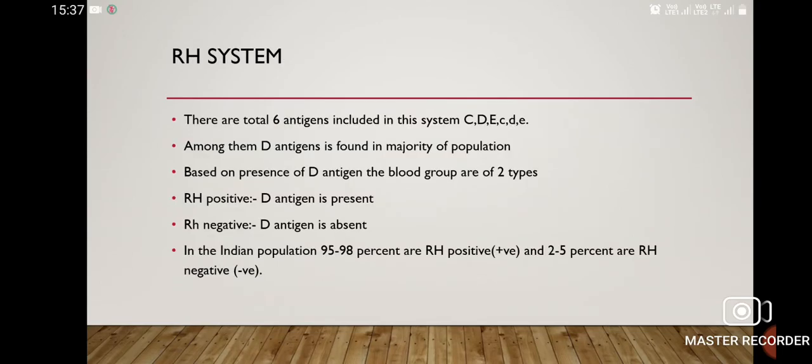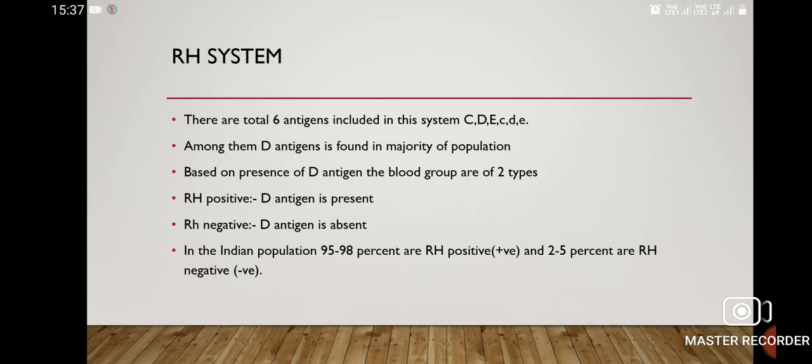Now the RH system. The RH antigen was first discovered from the rhesus monkeys. That is why the name RH is given. There are a total of 6 antigens included in the system: capital C, capital D, capital E, and small c, small d, and small e.